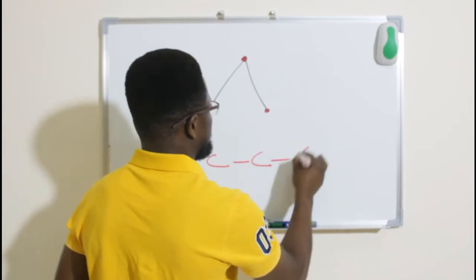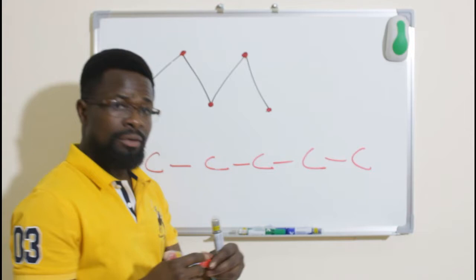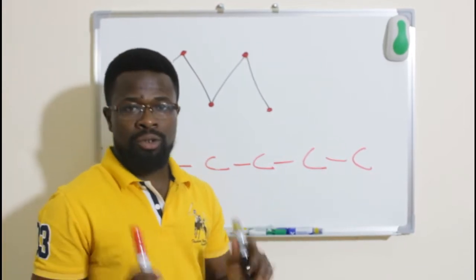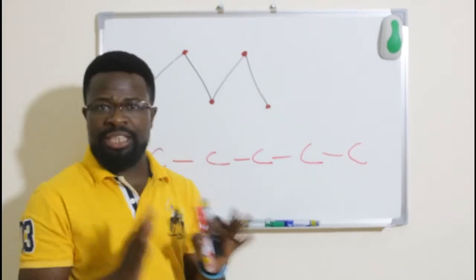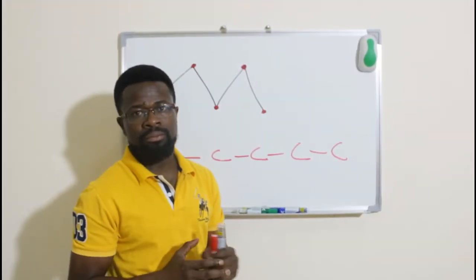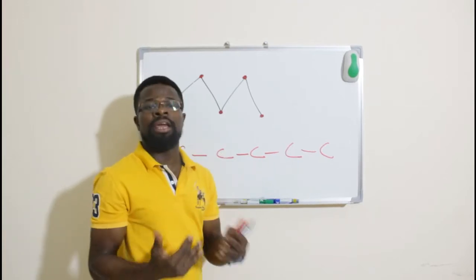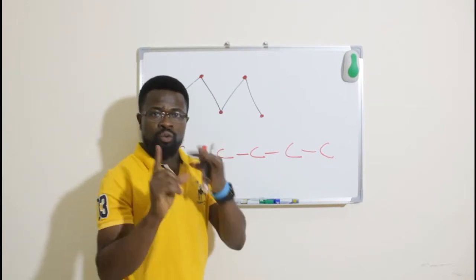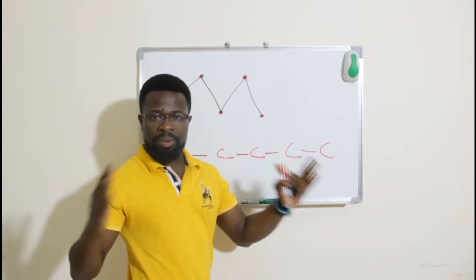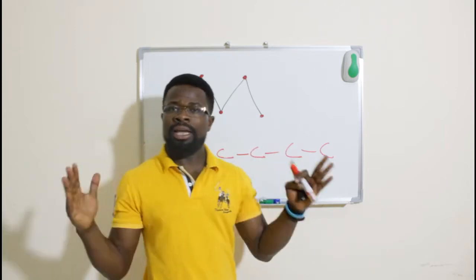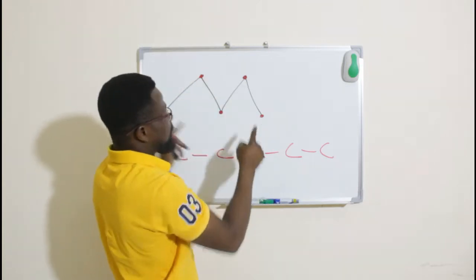1, 2, 3, 4, and then we can have the 5. So there are 5 carbon atoms. When we look at this, we have a straight chain carbon atom. If you want to name it, the first rule we said is to know the longest parent chain. To know the longest parent chain, we can see that there are 1, 2, 3, 4, 5 carbon atoms.